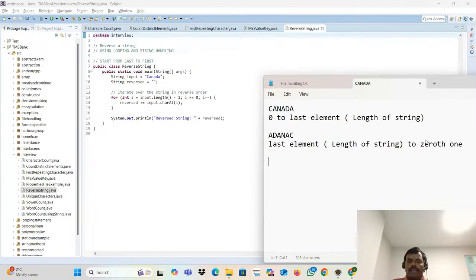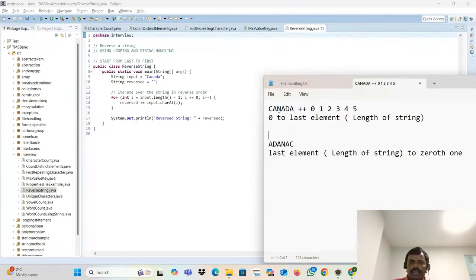Okay, team? If you start from here to here, you will do plus plus: 0th element, first element, second element, third, fourth, fifth, and you keep going. Here, what you have to do is start from the last character. How many characters are here? 6 characters. What is the length of the string? Totally 6.